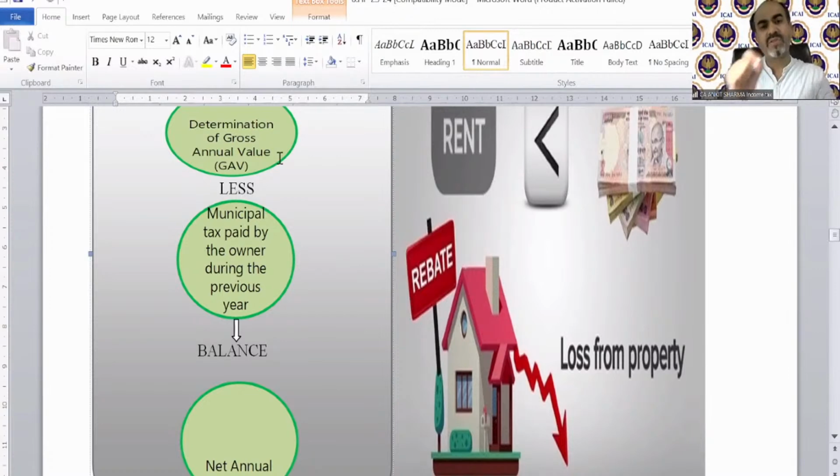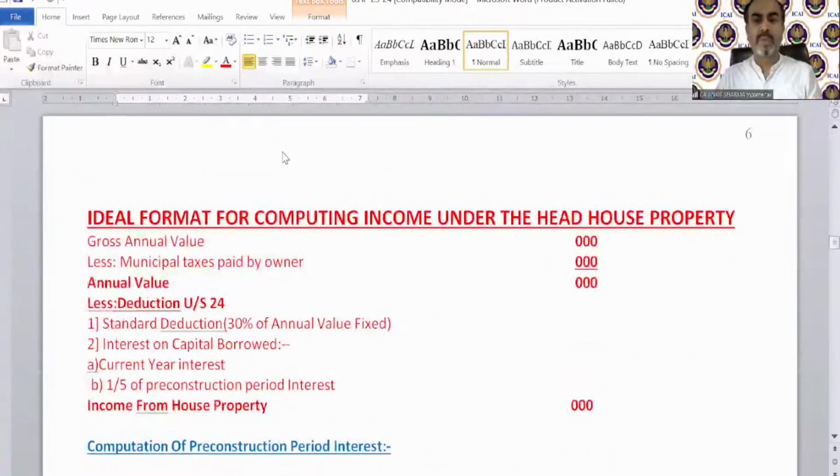If your annual value is wrong, the other things which are based upon the annual value are also going to be wrong. So if your GAV in a question is wrong, then I doubt you will get more than very few marks, or you might not be able to get any marks in the question of income from house property. So this is the proper format.